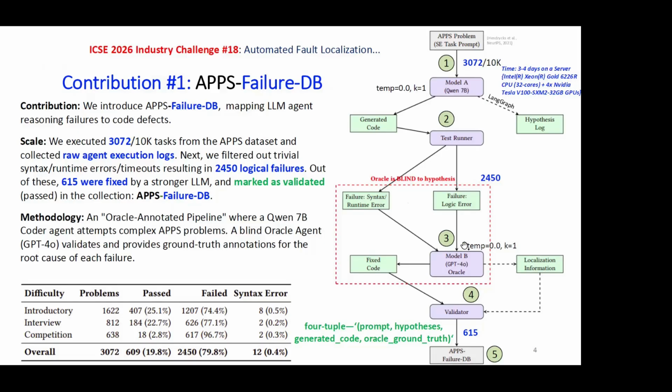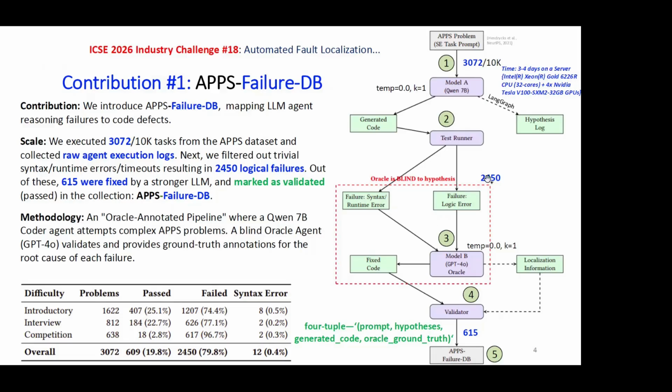In all the settings, I would like to say that we used only one run, so there was no pass@k. The temperature was 0, so all the calls were made only once. For the commercial model, we use model B, GPT-4o. Although model A also does reasoning to some extent, model B is a more powerful model which validates or tries to figure out what model A generated as faulty.